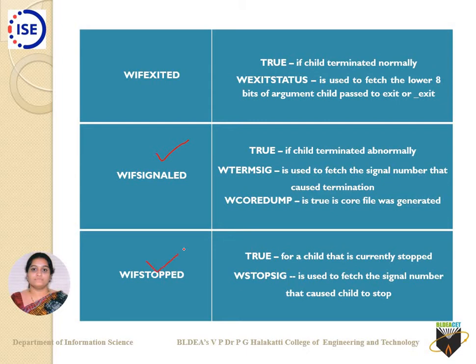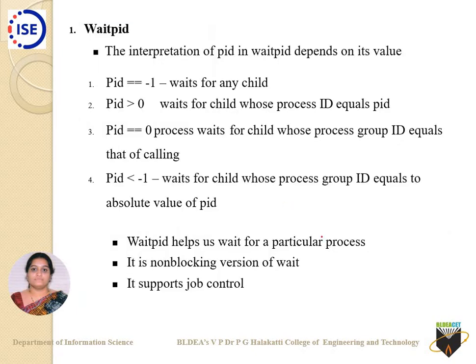WIFSTOPPED is true for a child that is currently stopped. One more is WSTOPSIG, which is used to fetch the signal number that caused the child to stop. Okay, for this waitpid, you can see the following.